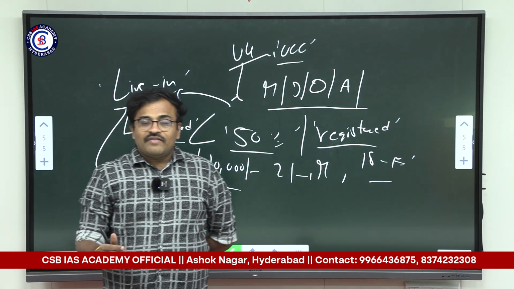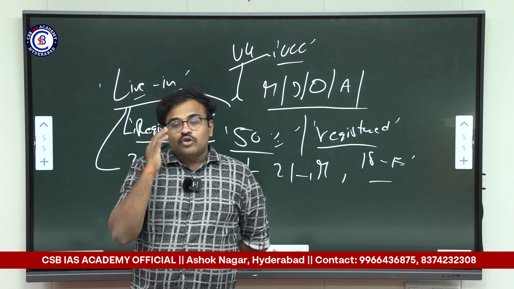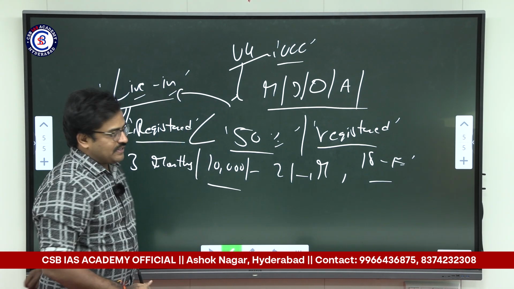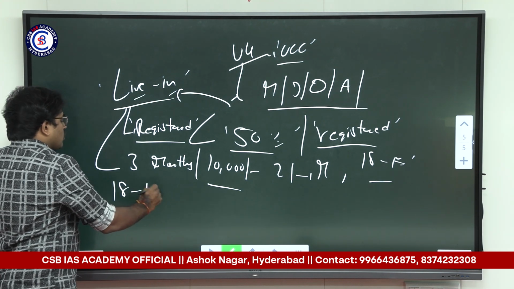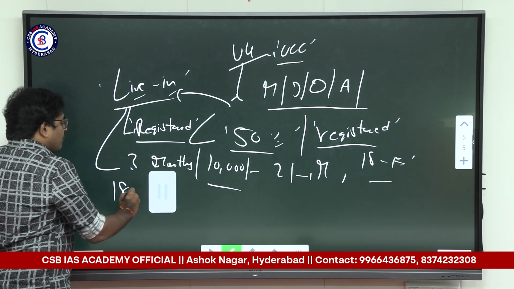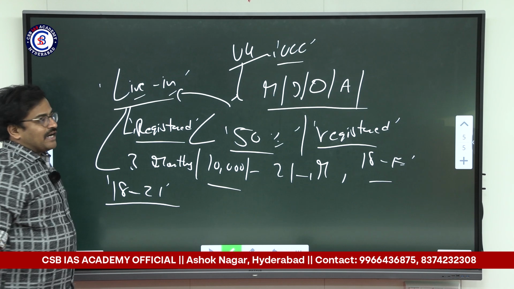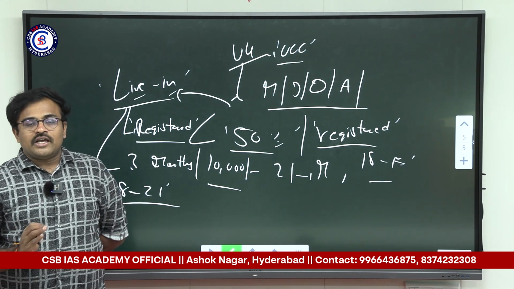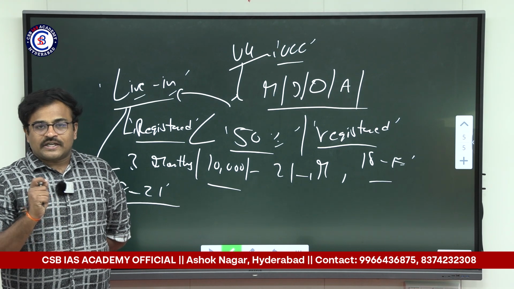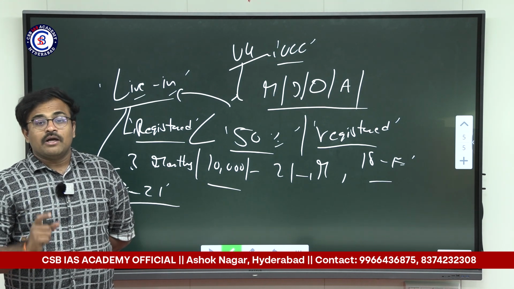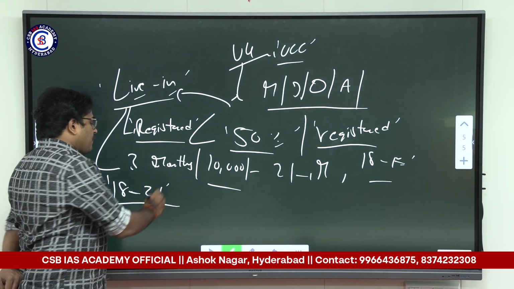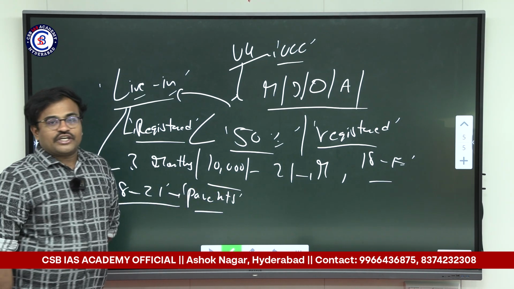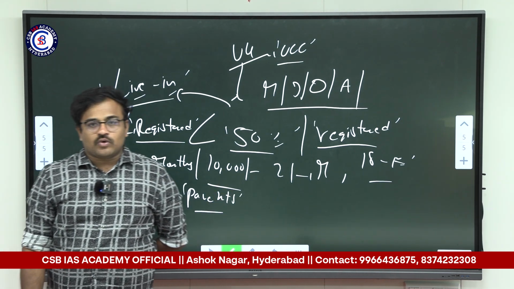And in the live-in couple registration format, numerous rules and regulations have been set up, and these rules say that if any male or female between the age of 18 to 21 is having a live-in relationship, then the notary or the person who is registering the marriage or live-in relationship has to notify the parents of the live-in couple. There is a provision for notification to the parents if the age is 18 to 21.